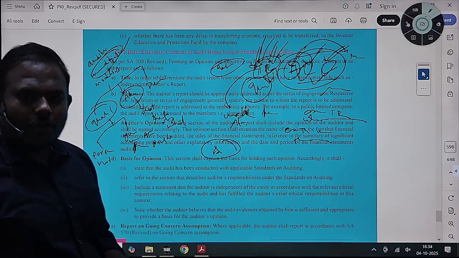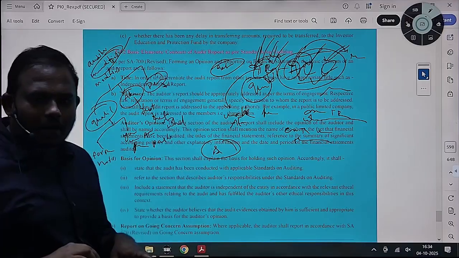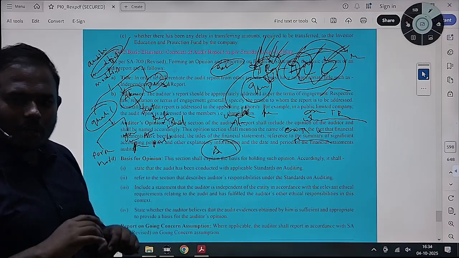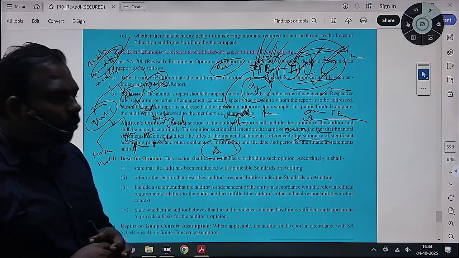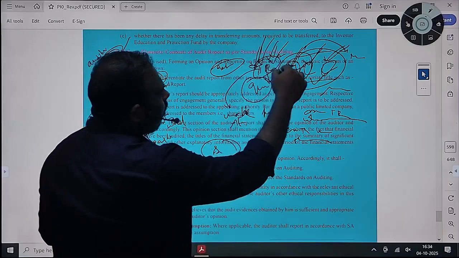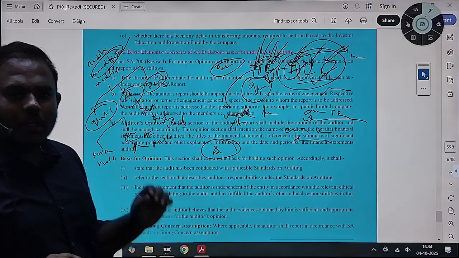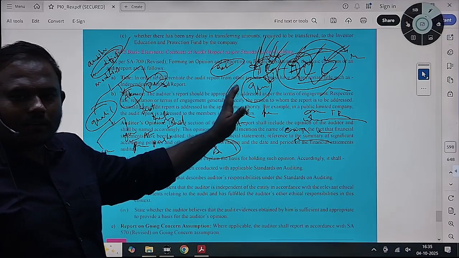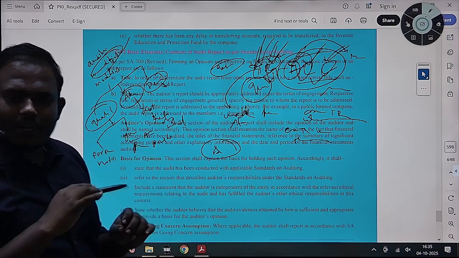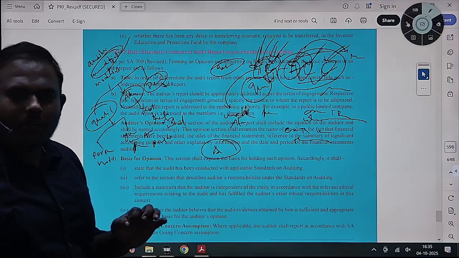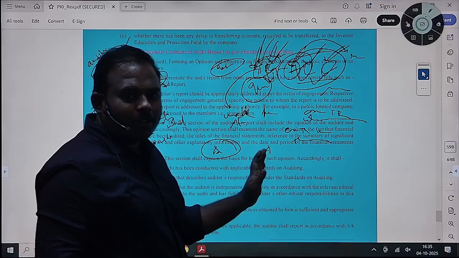If the client is not providing any information, and you cannot express an opinion on any of the financial items, you are unable to obtain reasonable assurance, then you will go for a disclaimer of opinion. If you are not able to obtain evidence on the whole of the financials, or on most of the elements of the financials, say you have obtained reasonable assurance only relating to assets.